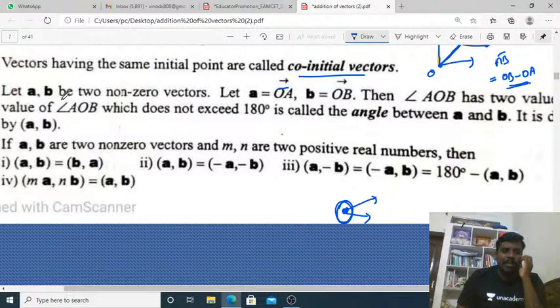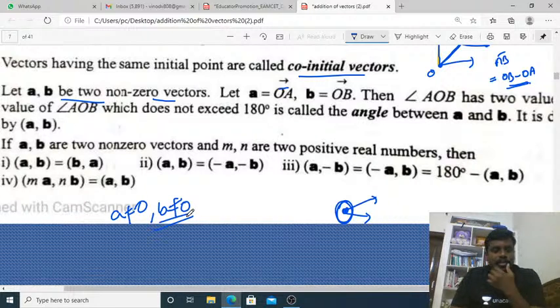Let a and b be two non-zero vectors, meaning a is not equal to 0 and b is not equal to 0. a equals OA bar, the distance from the origin to A, and OB bar is the distance from the origin to B.